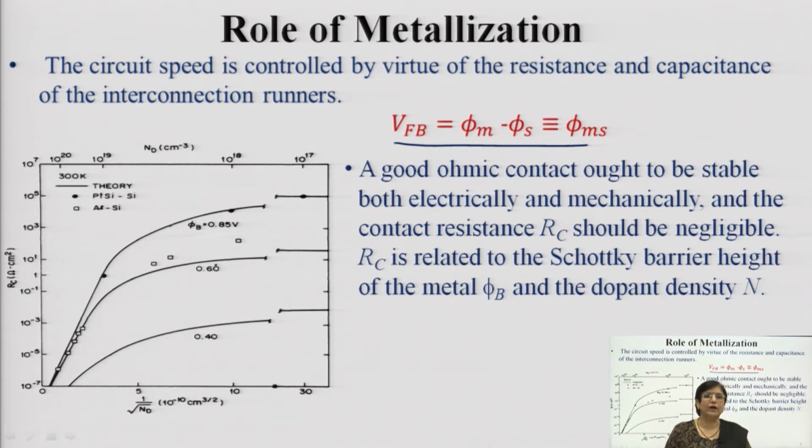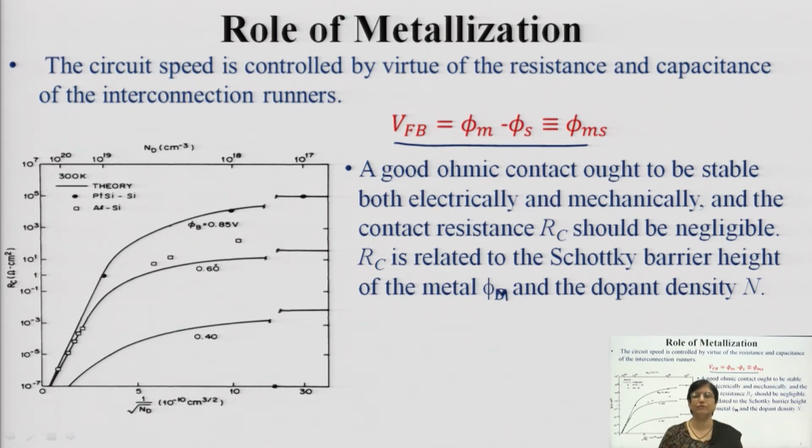A good ohmic contact ought to be stable. When you want to establish an ohmic contact, it should be stable both electrically and mechanically, and the contact resistance Rc should be negligible. This is the essential feature for any metal contact. Similarly, the contact resistance Rc is related to the Schottky barrier height of the metal, phi m, and the dopant density N.